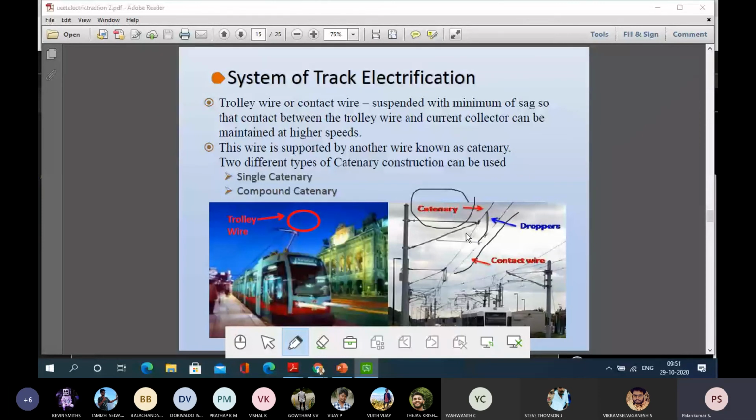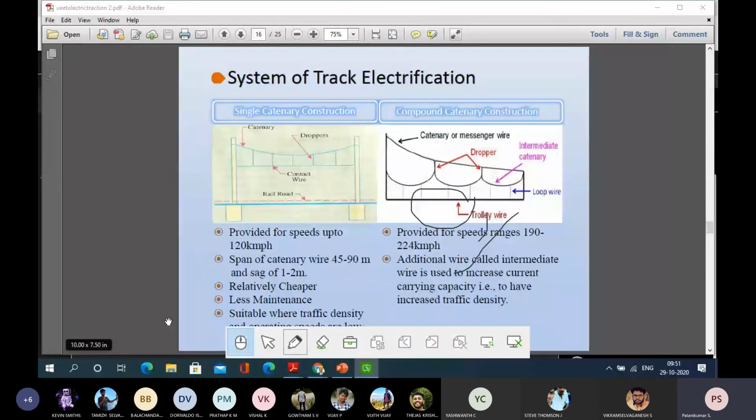Then, in turn, this catenary wire at the end, with a supported system with proper weight and all, will always provide a particular tension. So this is how the entire system is there. We can have two different things: single catenary and compound catenary system. And this is the pantograph we can see.